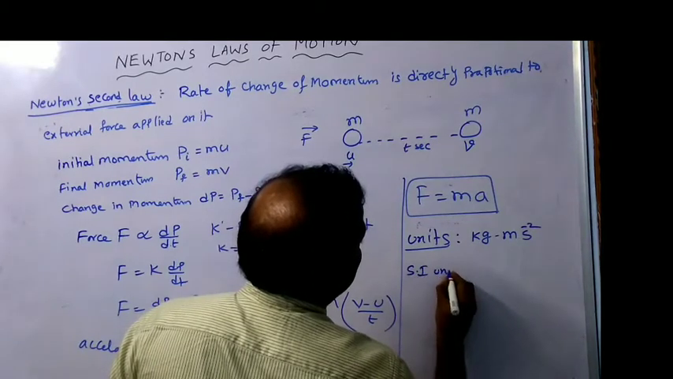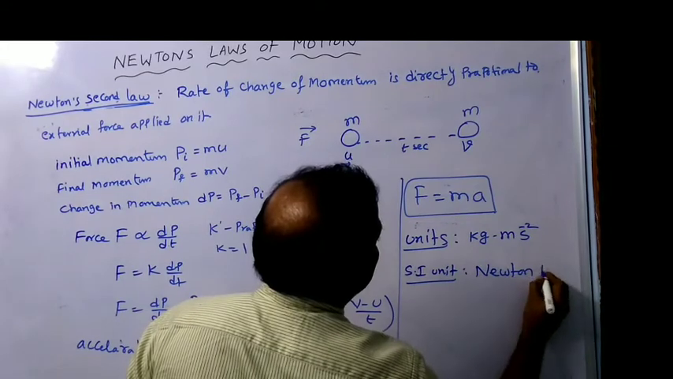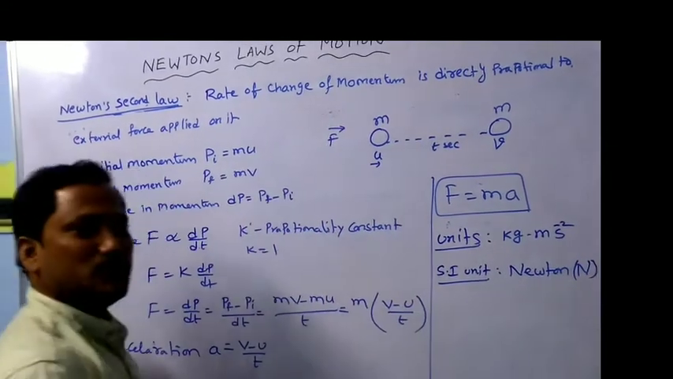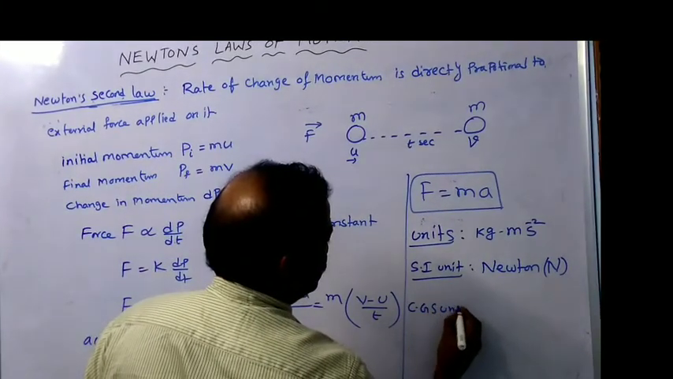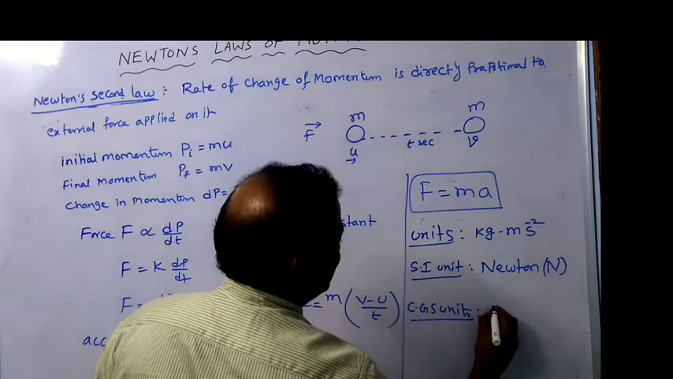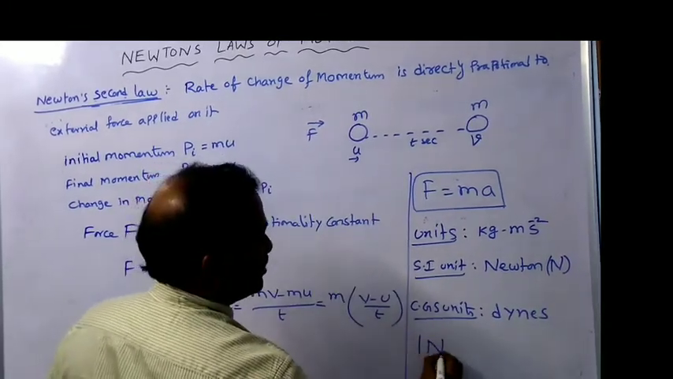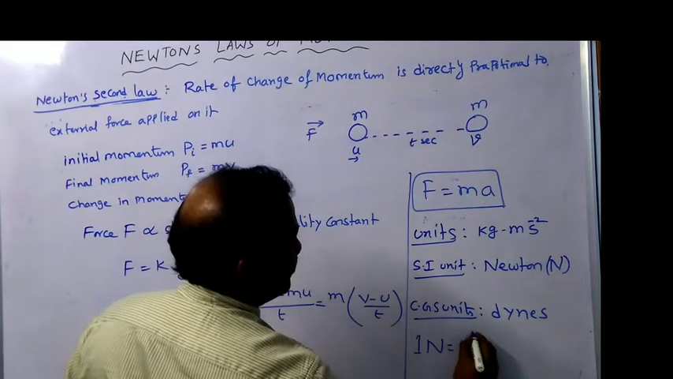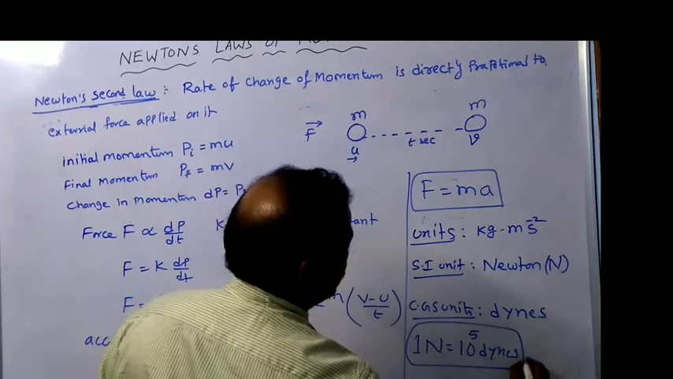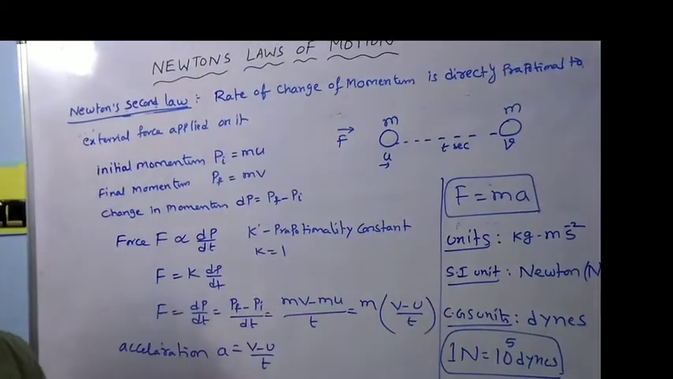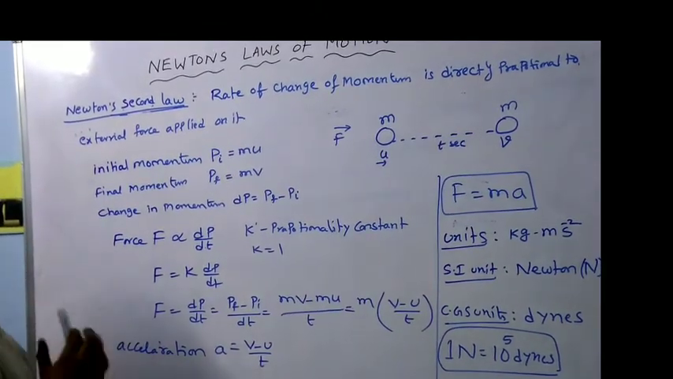The SI unit is Newton. Simple. The symbol is capital N. So what about the CGS units? The CGS unit is nothing but dyne. As we know, 1 Newton is equal to 10 power 5 dynes. So this is about the force. 1 Newton is equal to 10 power 5 dynes. So this is about Newton's second law.